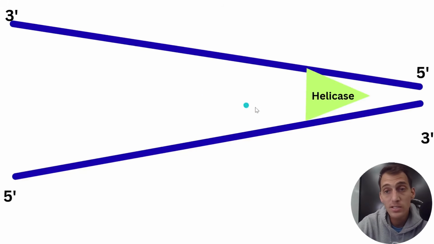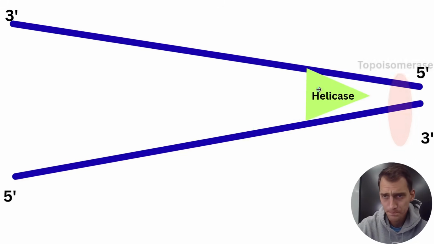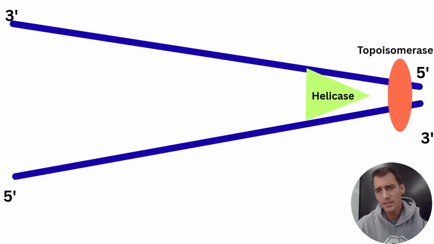So that these two sets of nucleotides are exposed, right? They're separated from their partners. Oh, they're so sad. But actually, they're never going to come back to each other because they're going to get new partners. But anyway, helicase is splitting apart the DNA strands from each other. All right, and when you split apart these DNA strands, remember, DNA is a twisted ladder, right? It's all twisty shaped. What's going to happen when you split these apart from each other? It's kind of like pulling apart a piece of yarn, right?